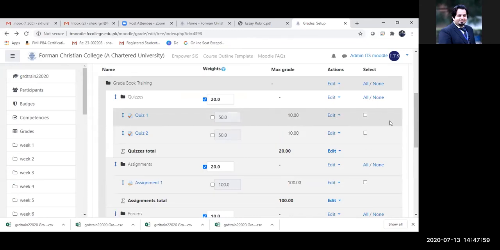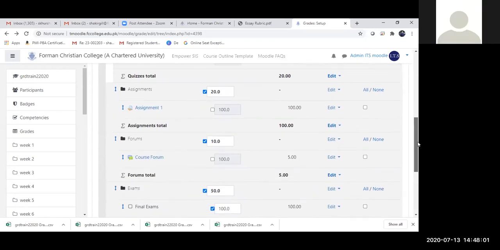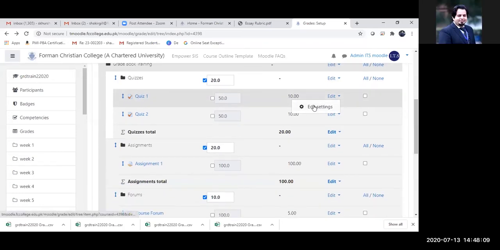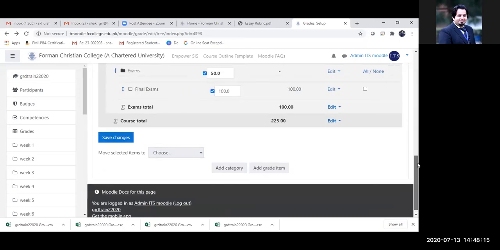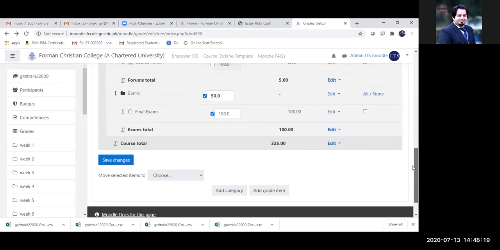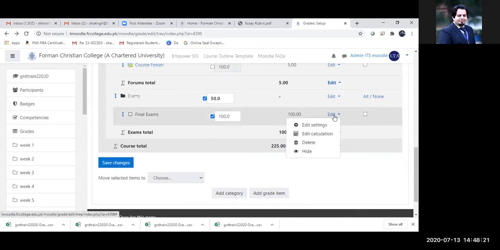I should be able to delete that. If you go into edit, probably. No, it is not going to delete it from there. Okay, so basically, the grading item that I've uploaded, I can delete.